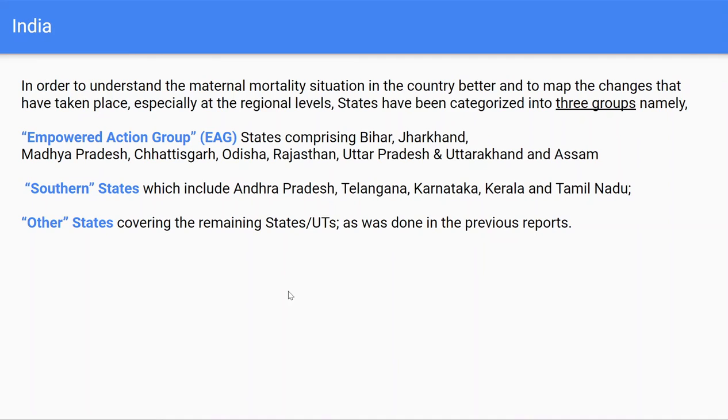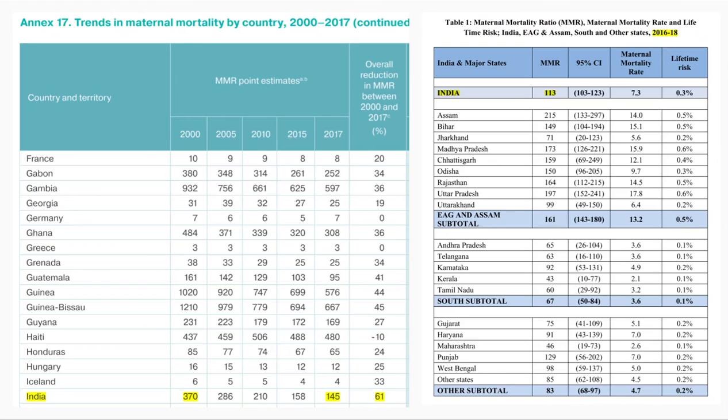Okay, so to easily categorize maternal mortality in India, states are divided into three different categories: the Empowered Action Group, EAG states, the southern states, and the other states, which cover all other states excluding the ones above, and union territories. Here the table on the right is released by the SRS in India, and we see that the MMR as per 2018 is 113.